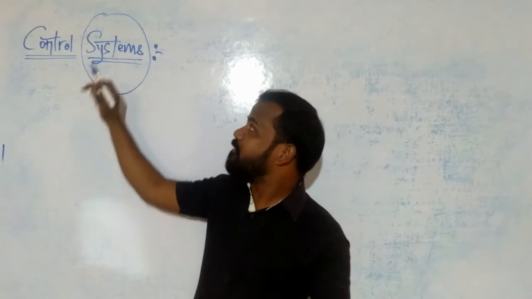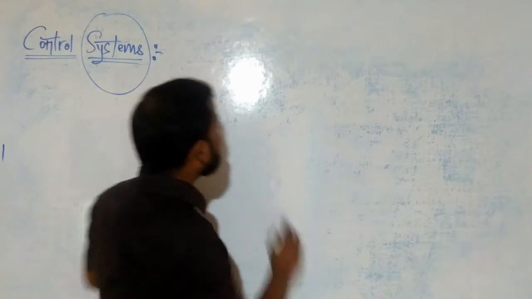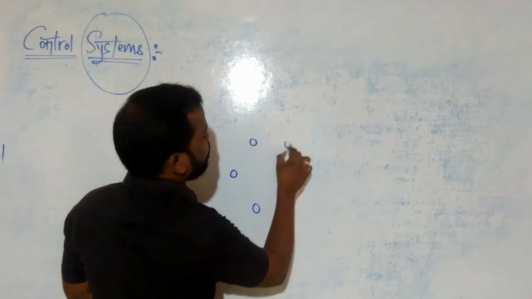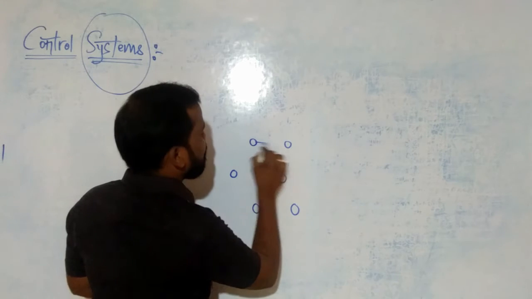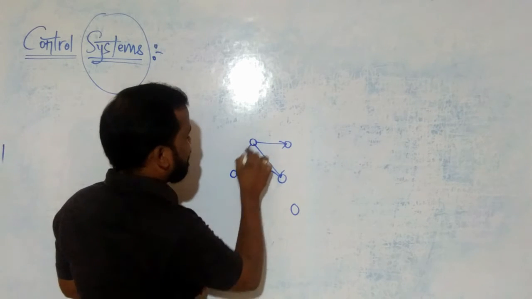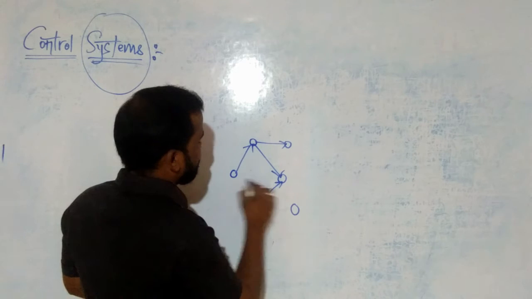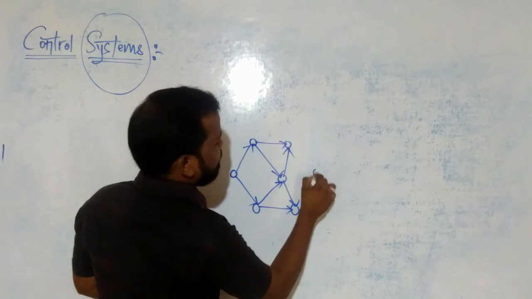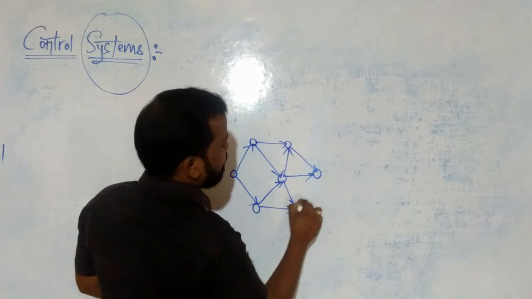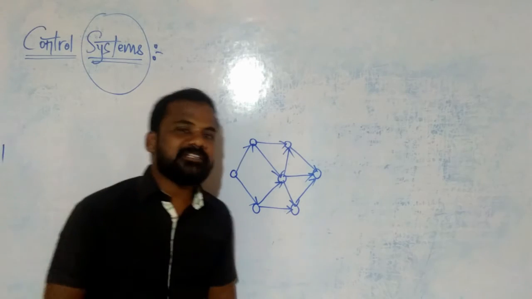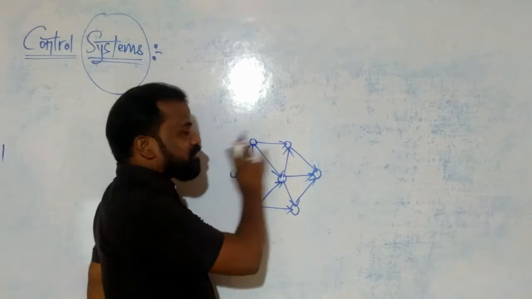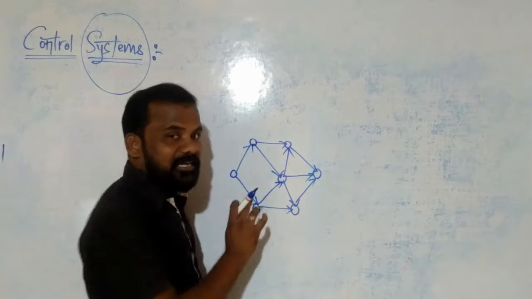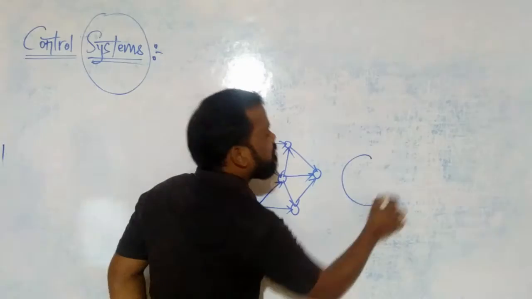For example, if I have some components like this, I am going to connect or arrange all these components like this. Why do I consider these components and connect or arrange them like this? To perform some function.